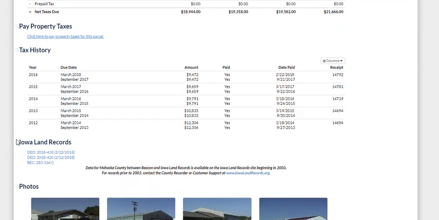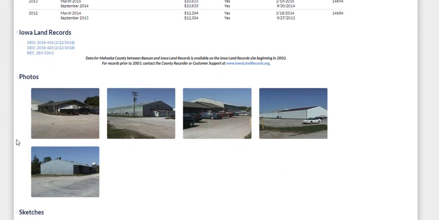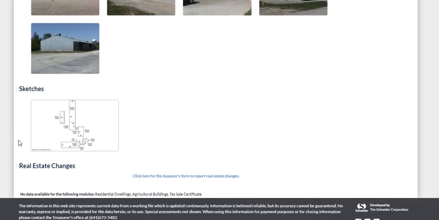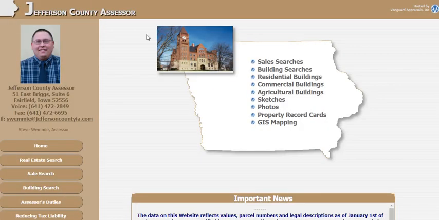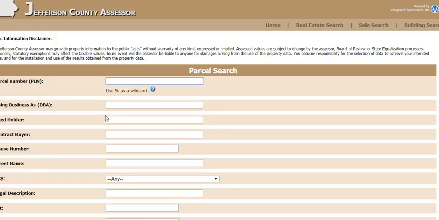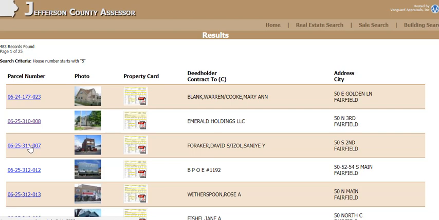It has tax history. And it had the maps of that building and the sizes and where they're relating to the property. Again, on that last page before I came to this one, you'll be seeing that you can go to the map. Now I'm going to go to the county that I actually use. I'm in Jefferson County, and it's going to be a real estate search. Again, you can put the number in, put the business name, the deed holder. If it's in a contract to a buyer, you put that in, or just a house number. I'm going to go ahead and put 5 in here again. Do a random search.